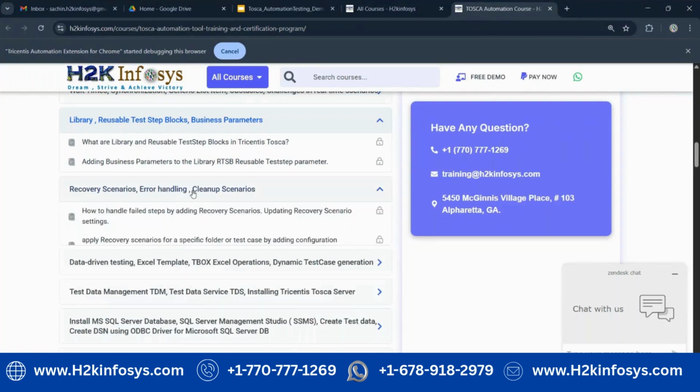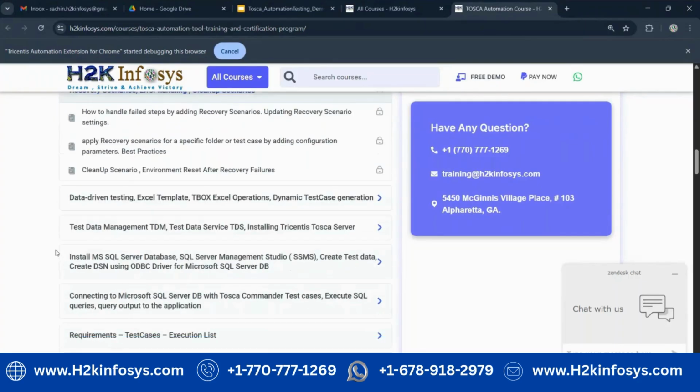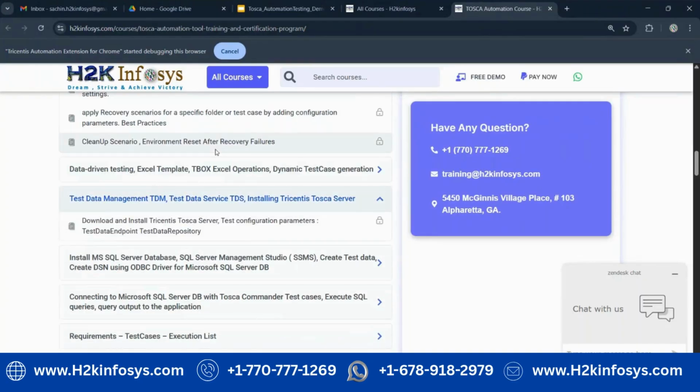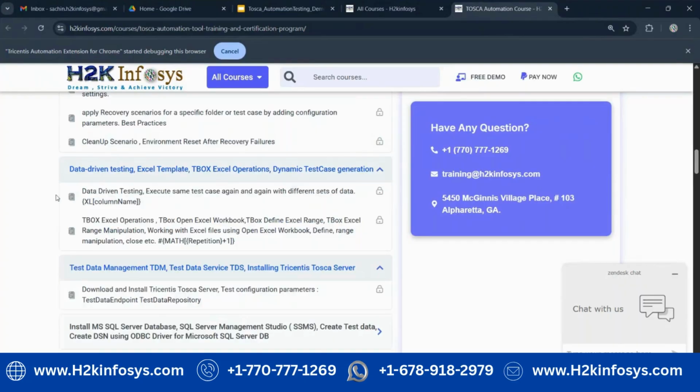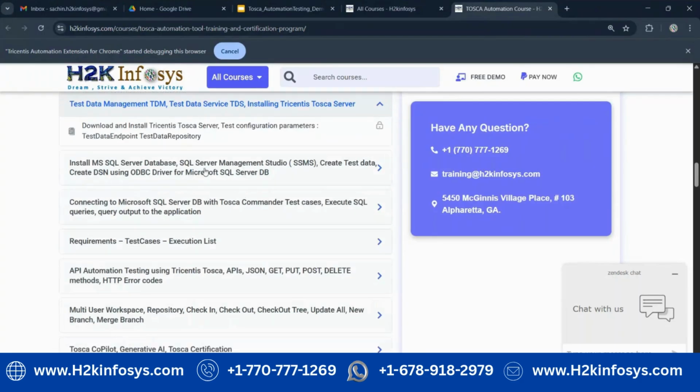We can do the recovery scenario and cleanup scenario. Also, we will do the Excel template, data driven testing through Excel, and data driven testing with test data management. Those we will cover too. Also, we will guide you how to do database testing with the SQL database.